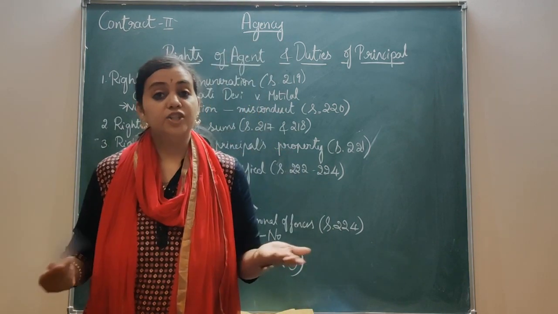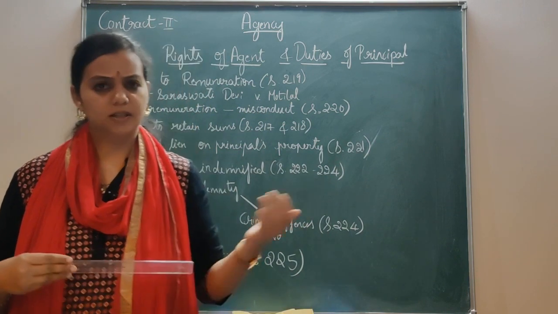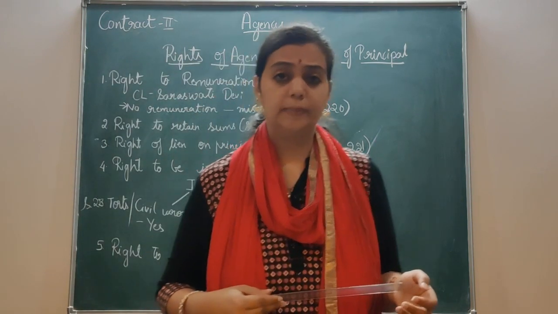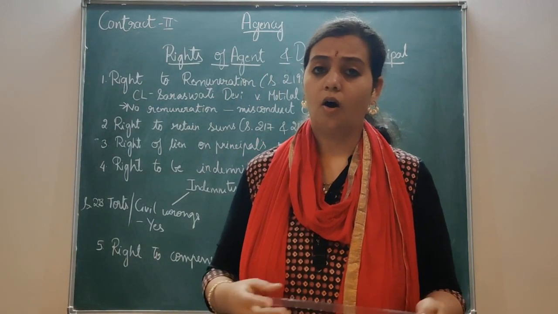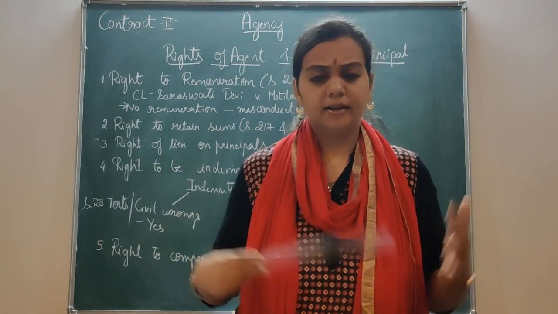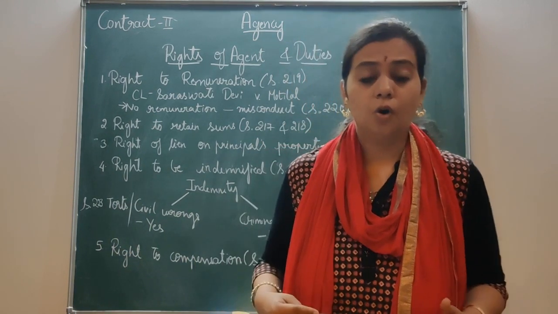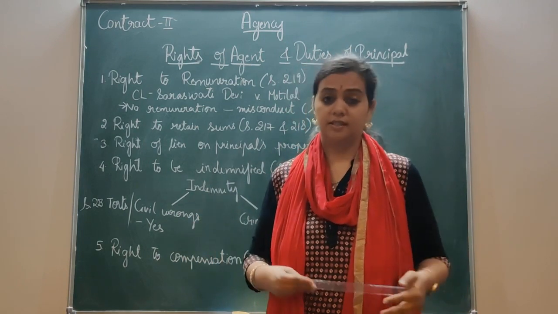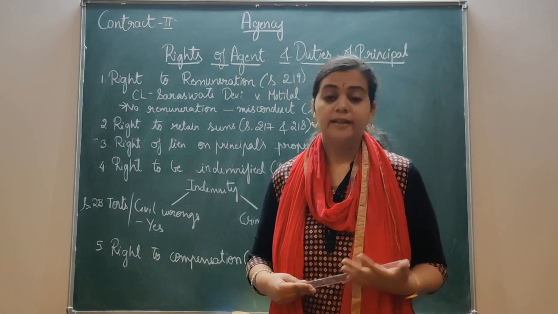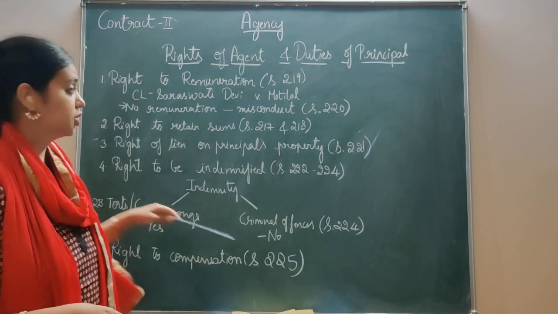So, an agent is entitled to his commission in the absence of any special contract. That is, if there is any contract saying that he will be entitled to get so much money, or a certain percentage, they will enter into a contract pertaining to his remuneration. If there is no percentage or anything mentioned in this special contract, then he is entitled to get his commission. That is as per section 219.